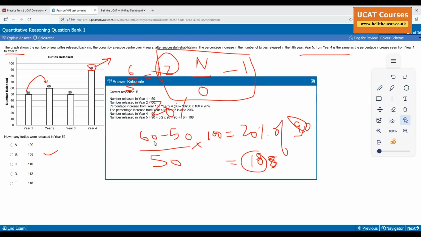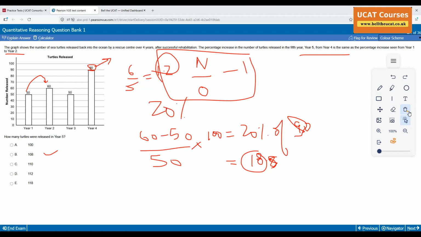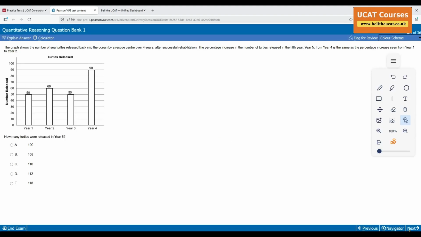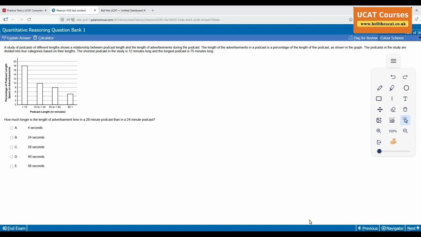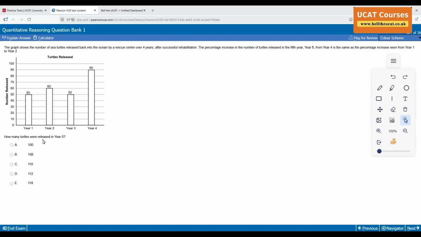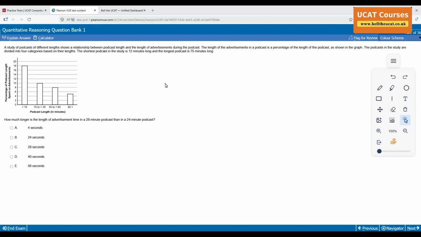One more time, what's the learning here? The shortcut: new over old minus 1. So I've got 108. That looks awful, the way they have said to do it. Sorry about the cribbing. Next question: how many turtles were released in year 5? Oh yeah, we just did this. 108. Okay.